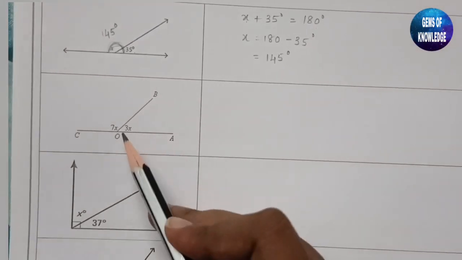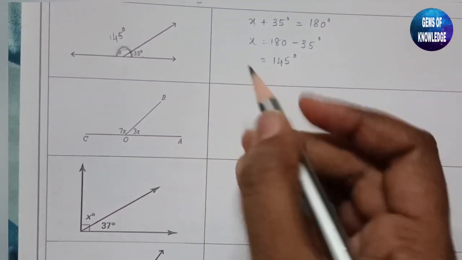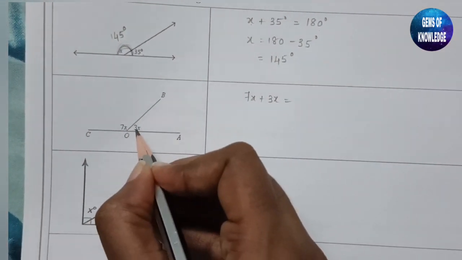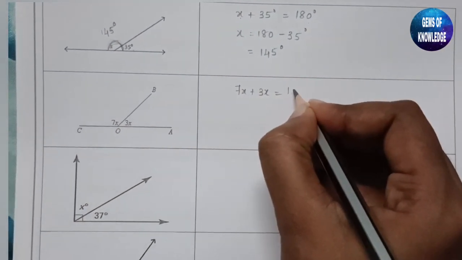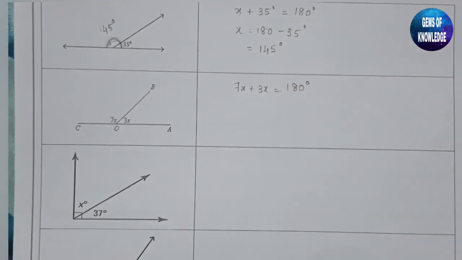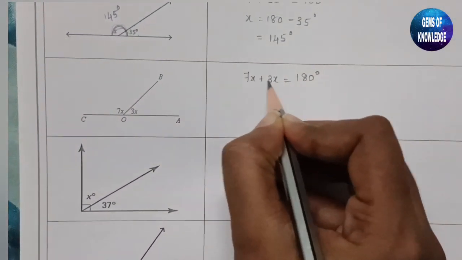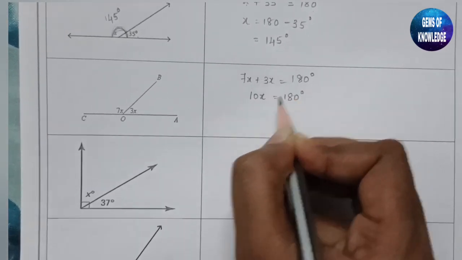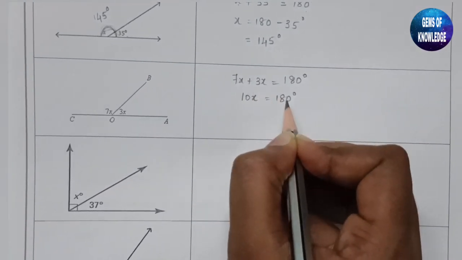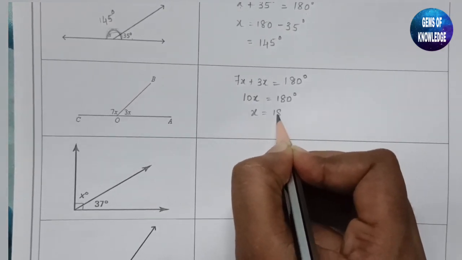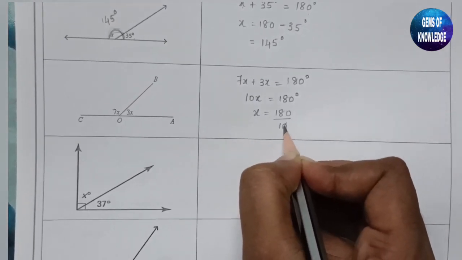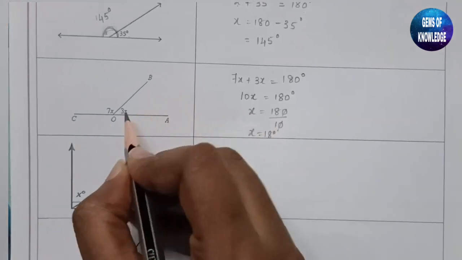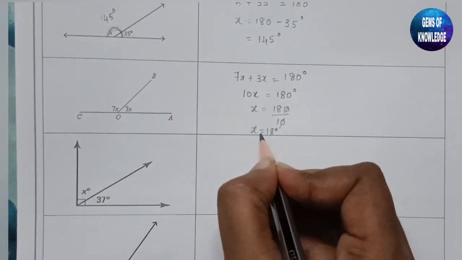So next one, you can see here 7x and 3x is given. So 7x plus 3x will be equal to 180 degree. Totally if you add this, 7x plus 3x is nothing but 10x, which is equal to 180 degree. So if you move this 10 to this side, x is equal to 180 divided by 10 and 0 is cancelled. So your x is equal to 18 degree.